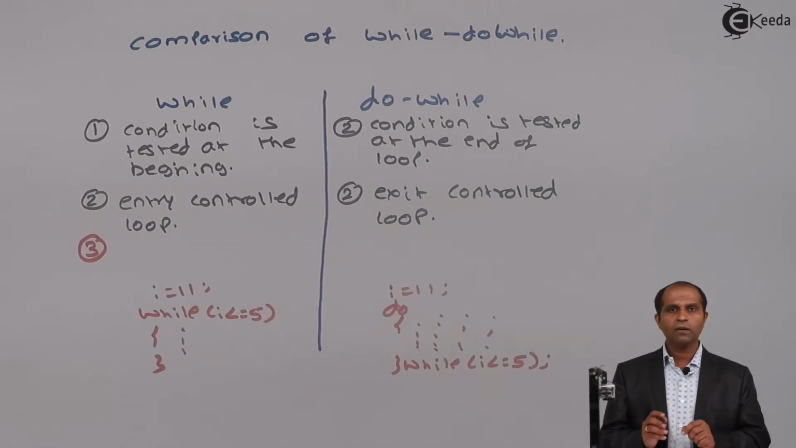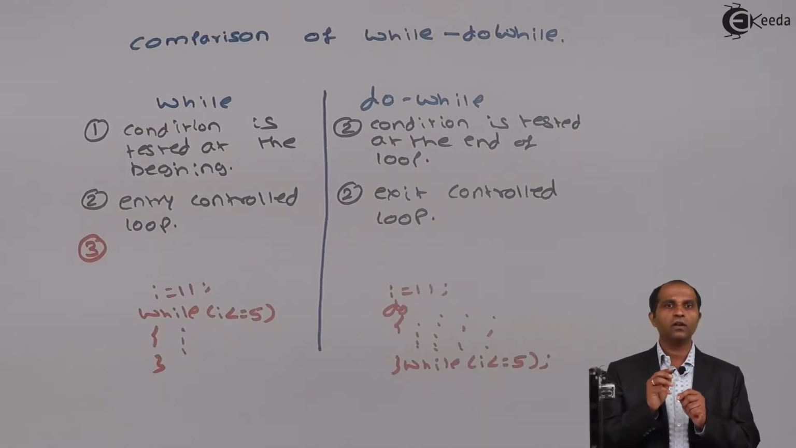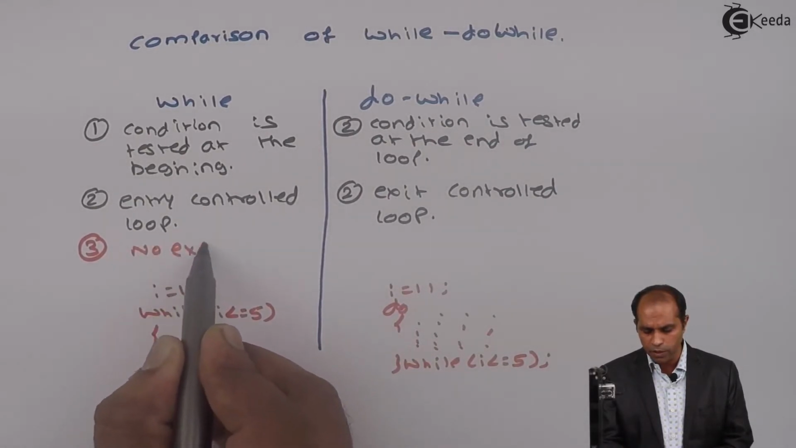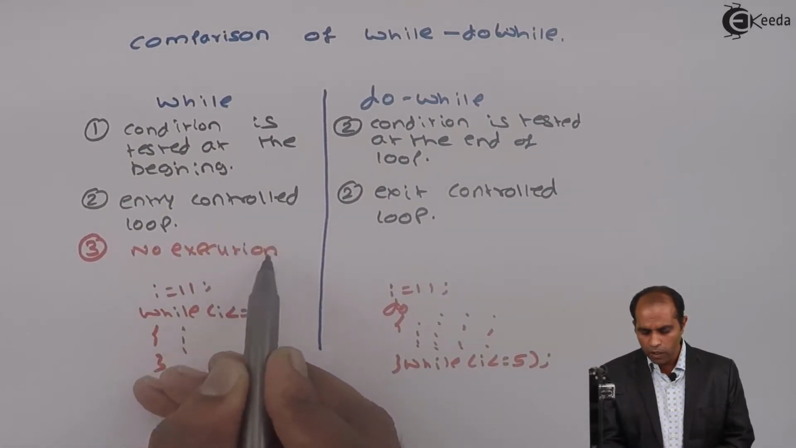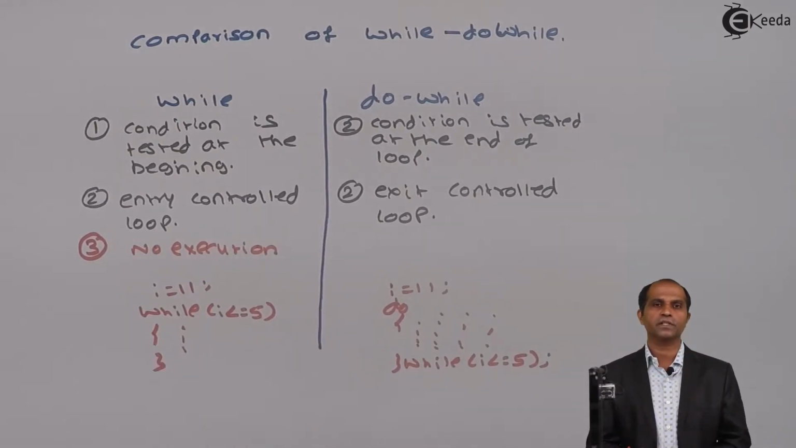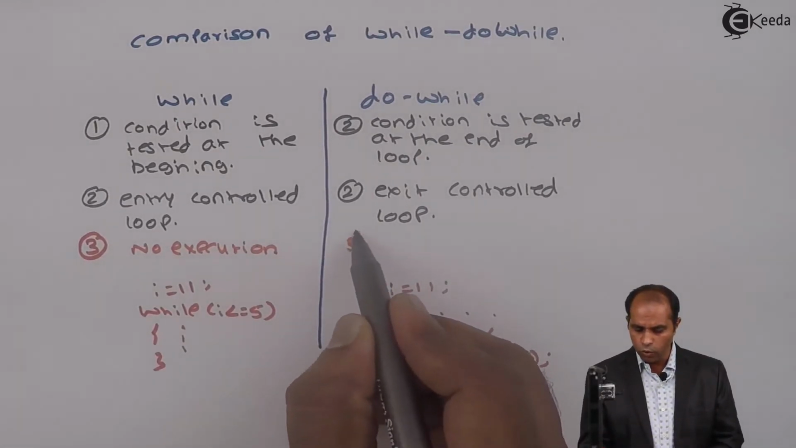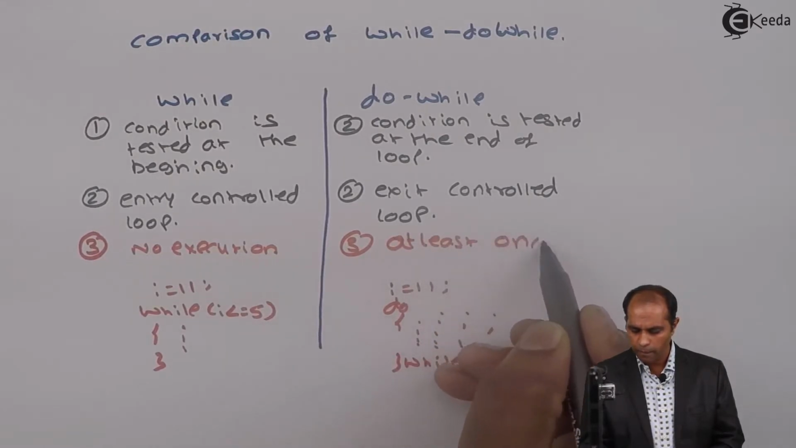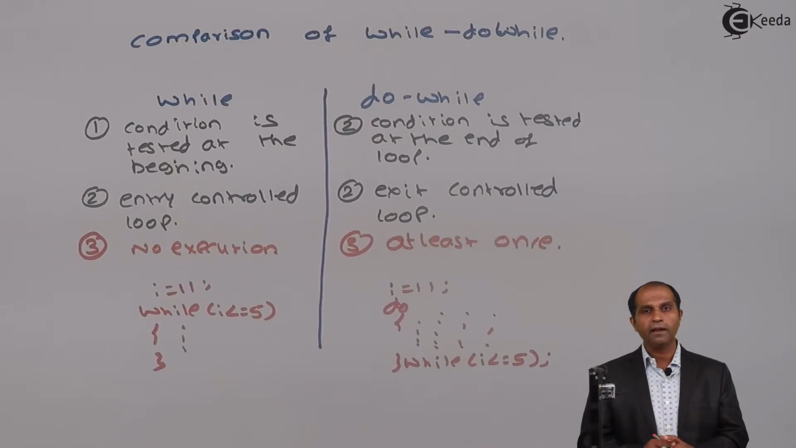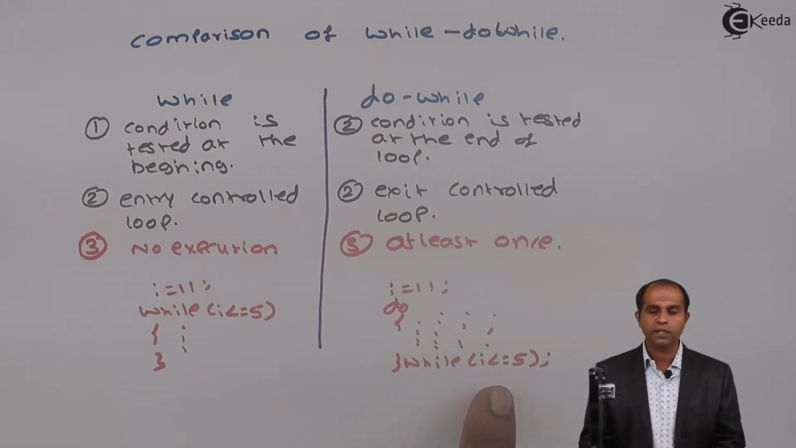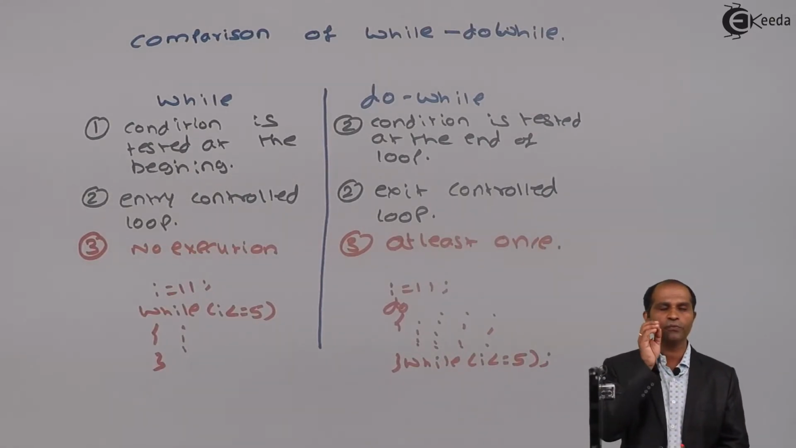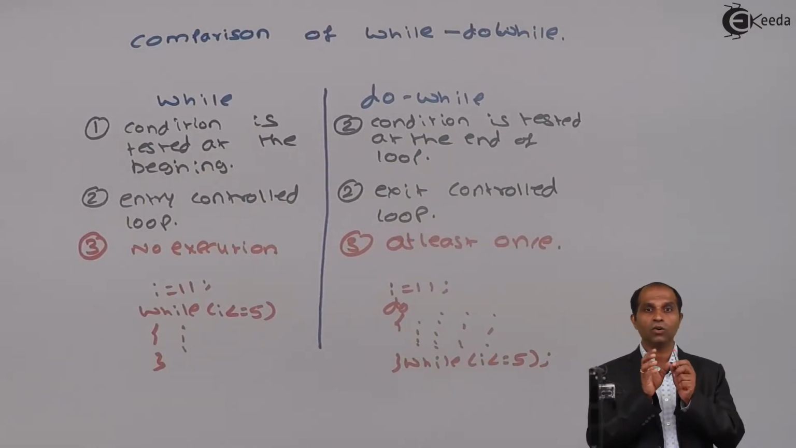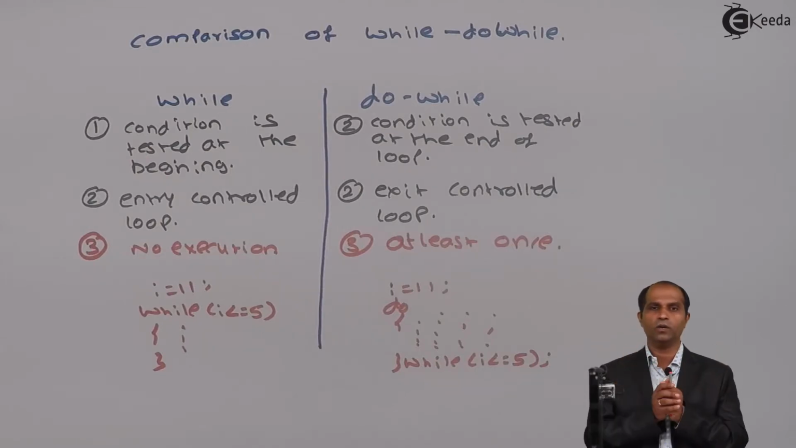Which means that when the condition is false for the first time, your while will not have execution. No execution if the condition is false at the first instance. But whereas here, the loop gets executed at least once, even though the condition is false at the first execution itself. That is the actual and the core difference between a while and a do while.